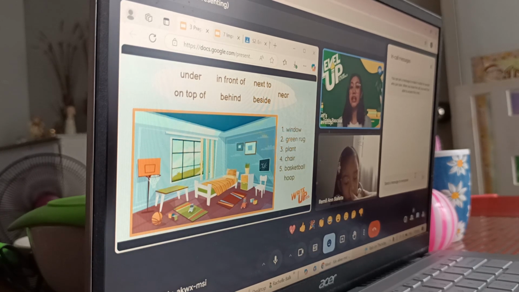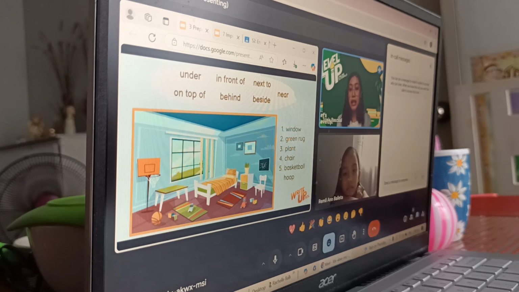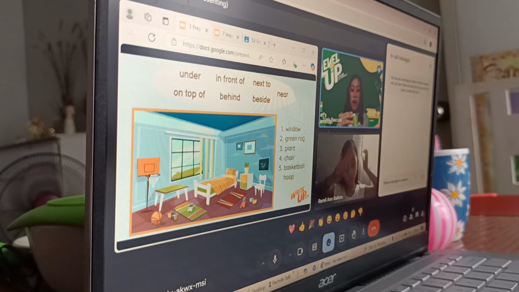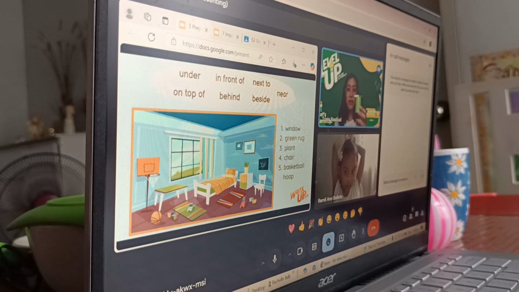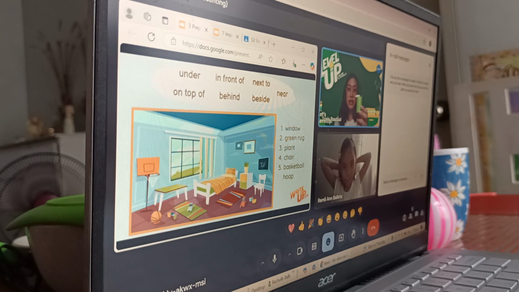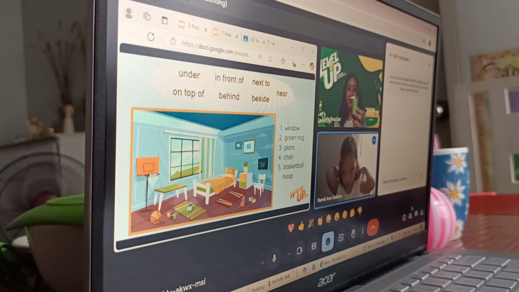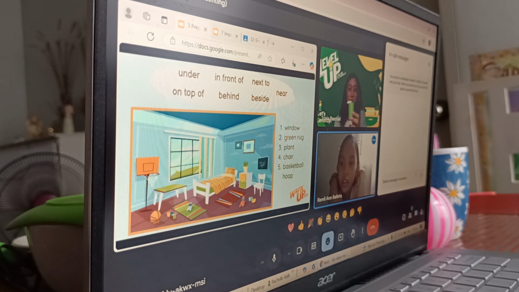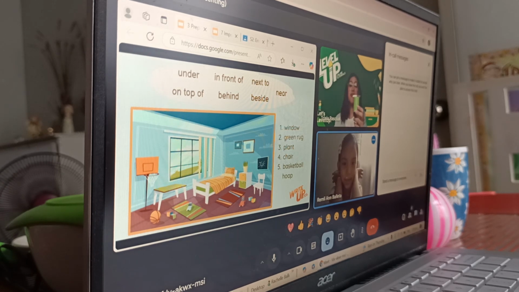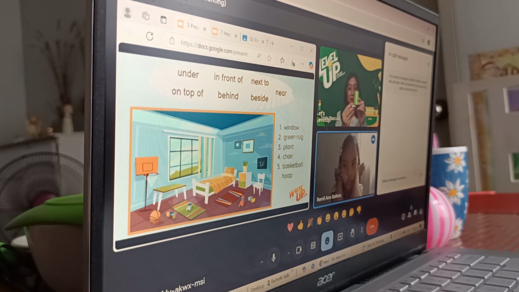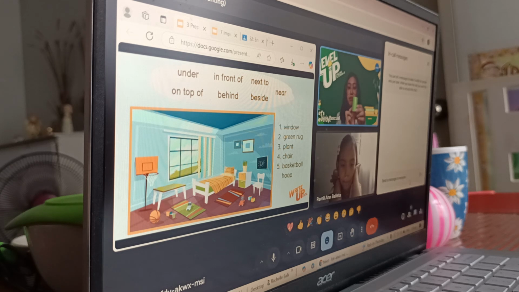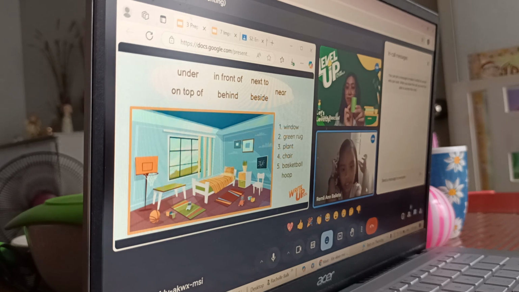Alright, so let's have a quick exercise first before you proceed in creating this one. So what do we mean when we have the cup here? What do we make use of? The eraser. The eraser is on top of the cup. Very good. How about the next one? The eraser is under the cup. Very good. How about this one? The eraser is behind the cup.